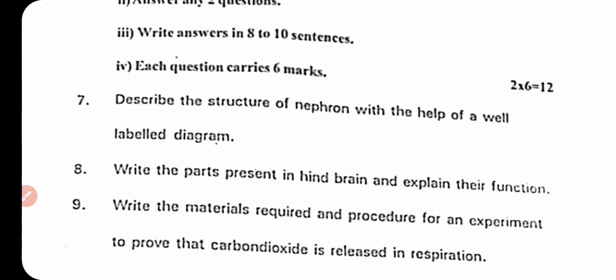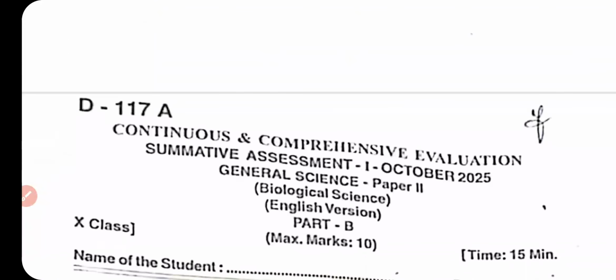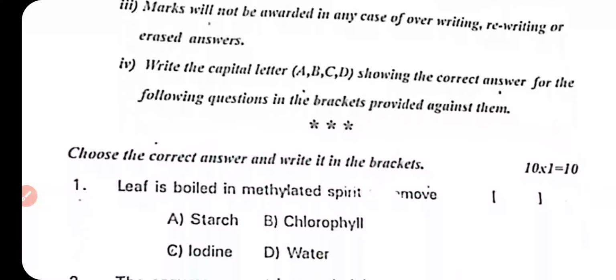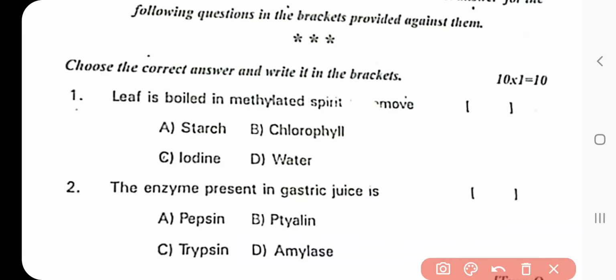Write the material required and procedure for the experiment to prove that carbon dioxide is released in respiration. Part B is a bit type question. A leaf is boiled in methylated spirit to remove starch, chlorophyll, iodine, water.